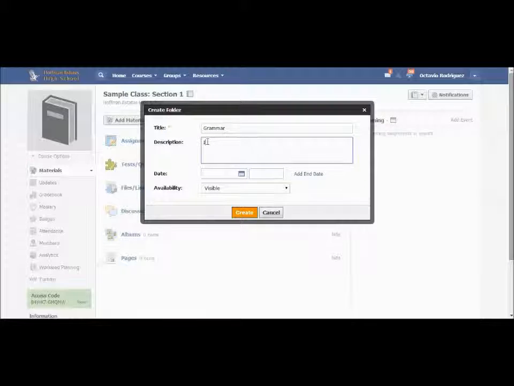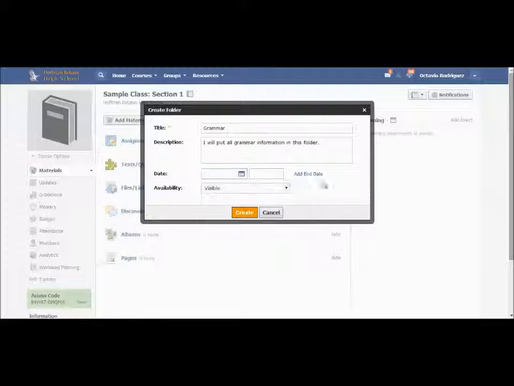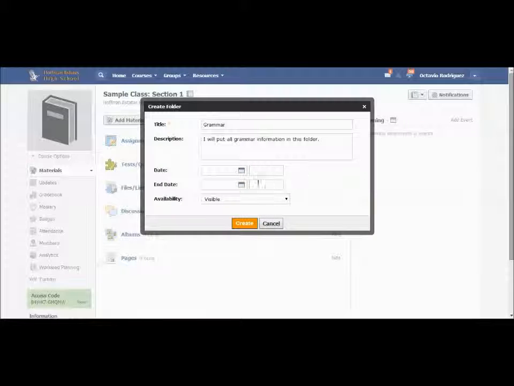I'm going to first create a grammar folder and give it a small description telling the students what they can find in this folder if you choose. This is an option, you don't have to do that. You can now tell it when it will start, effective dates. So if you want a class to only be displayed a certain amount of time, then you can tell it when it starts and when it ends.